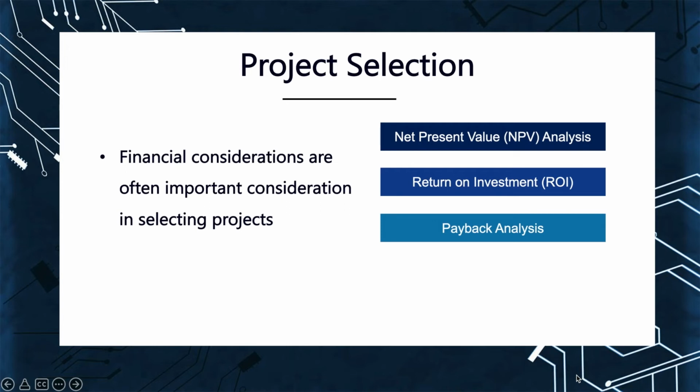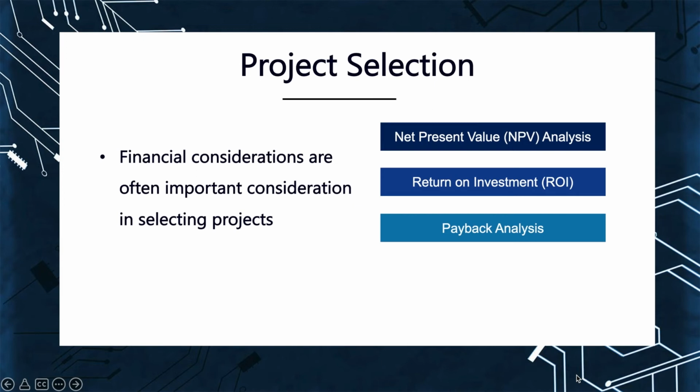Next would be project selection. How do we choose the correct project? Financial considerations are often an important consideration in selecting the correct project. Financial considerations are taken into account by using NPV analysis, which is net present value analysis. Besides that would be ROI, which is return on investment. Then the third one would be payback analysis.